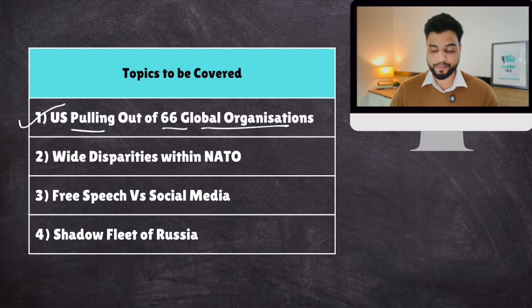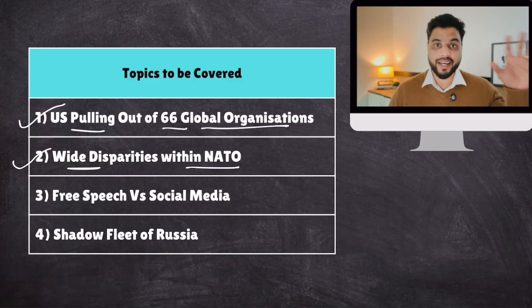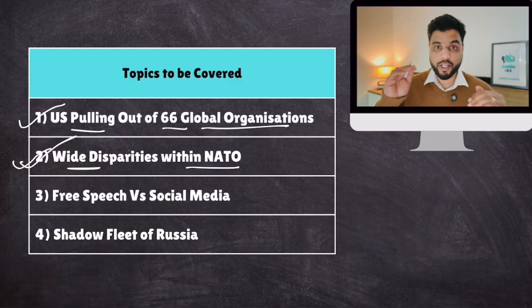We'll talk about this. Then, topic number 2 is wide disparities within NATO. How is USA able to bully all the other NATO members like Denmark, Greenland, the Greenland controversy? How is USA able to bully all the NATO allies? We'll talk about this because there are some structural problems within NATO. So we'll talk about this.